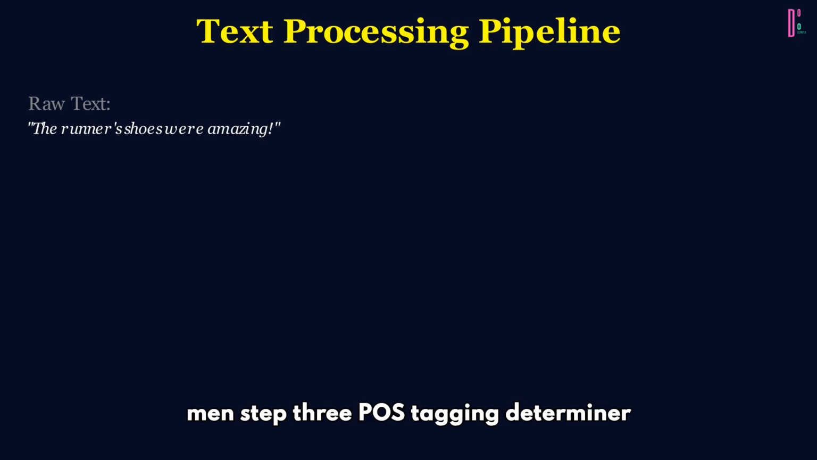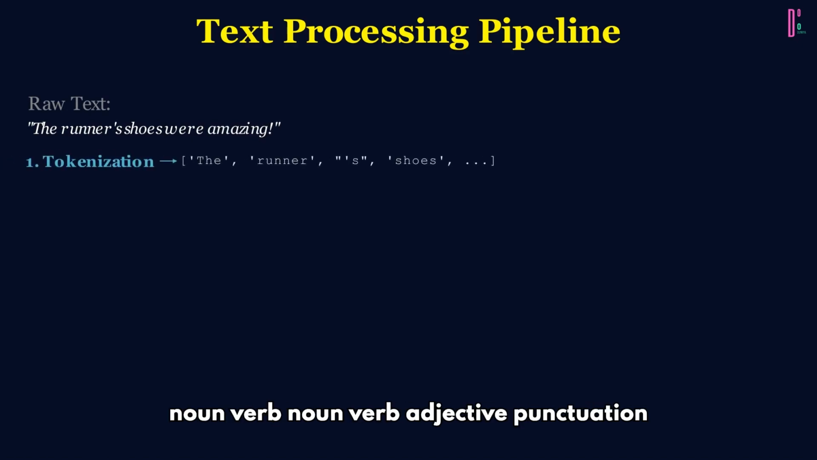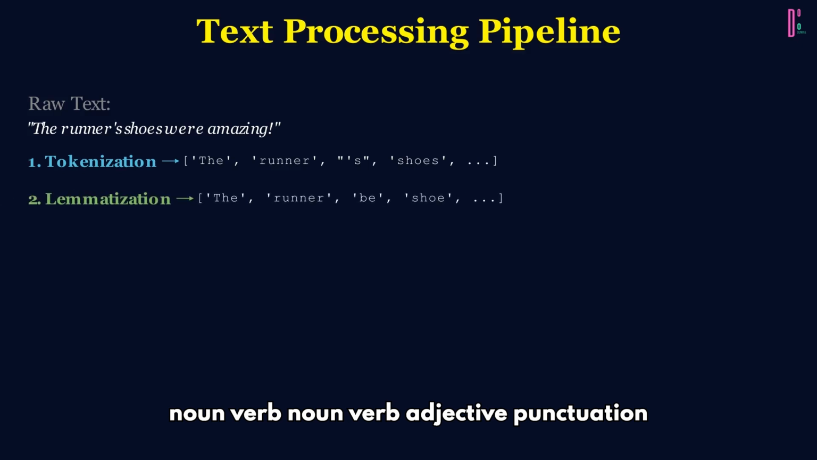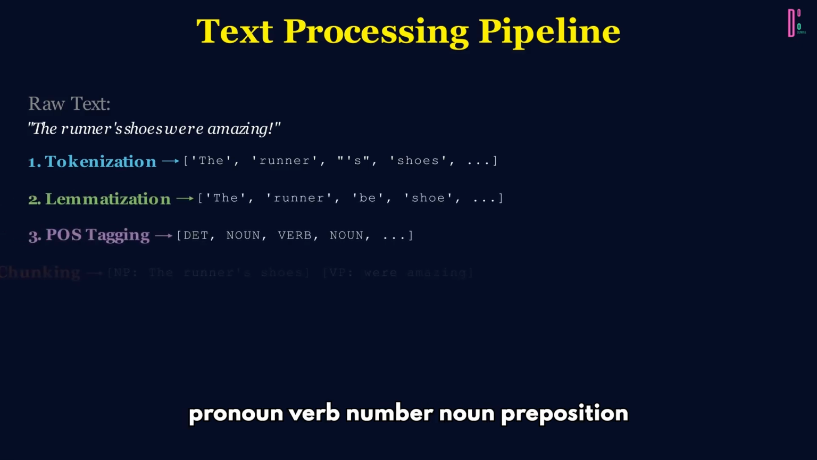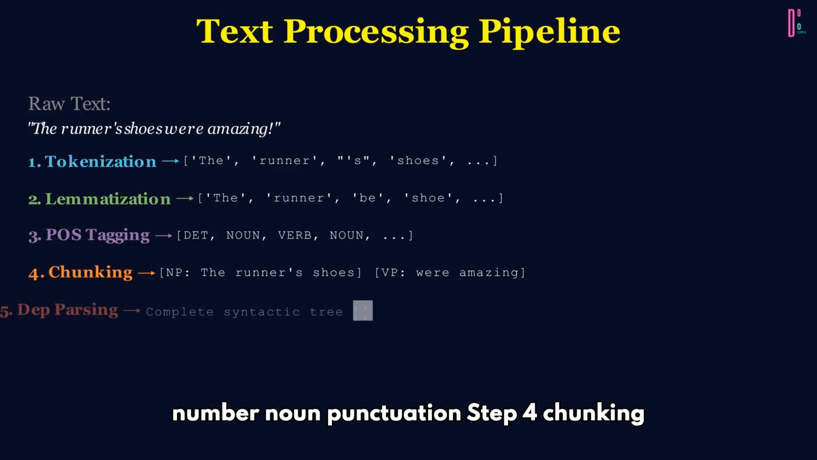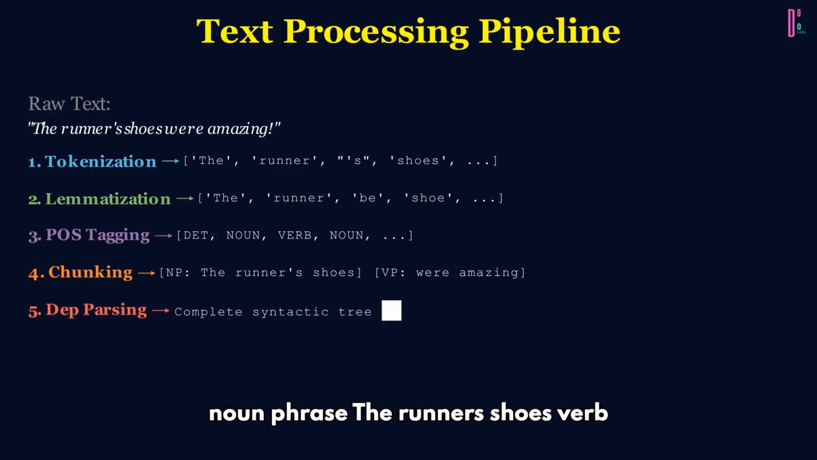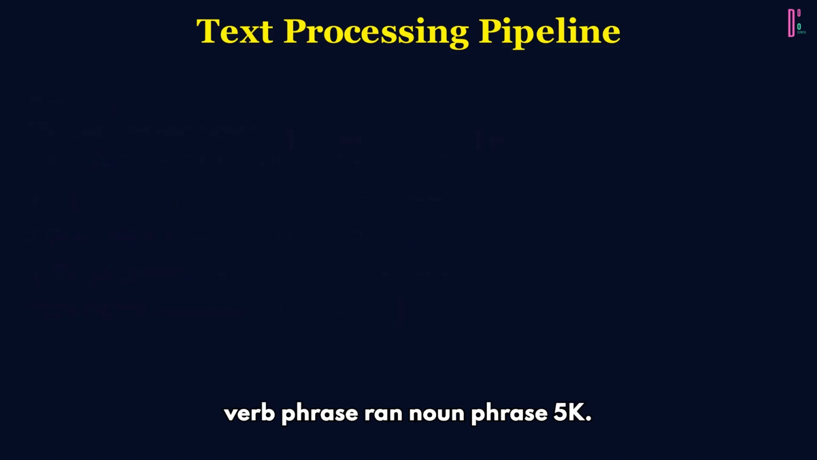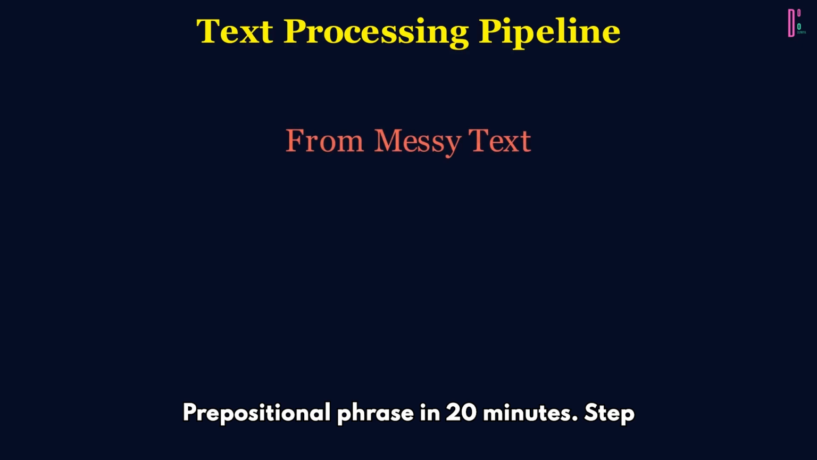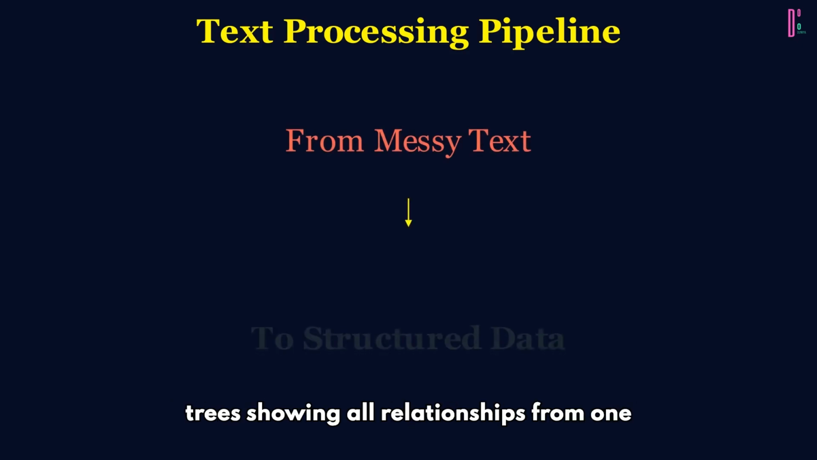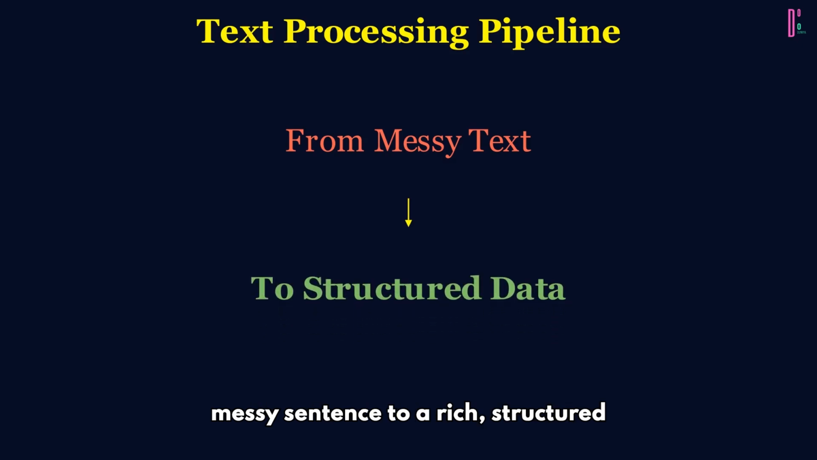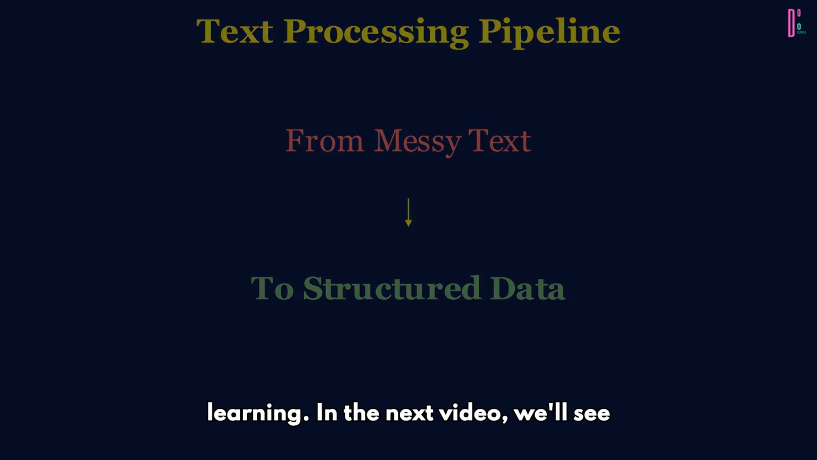Step 3, POS tagging: determiner, noun, verb, adjective, punctuation, pronoun, verb, number, noun, preposition, number, noun, punctuation. Step 4, chunking: noun phrase, the runner's shoes. Verb phrase, were amazing. Noun phrase, she. Verb phrase, ran. Noun phrase, 5K. Prepositional phrase, in 20 minutes. Step 5, dependency parsing: complete syntactic tree showing all relationships. From one messy sentence to a rich, structured representation ready for machine learning.